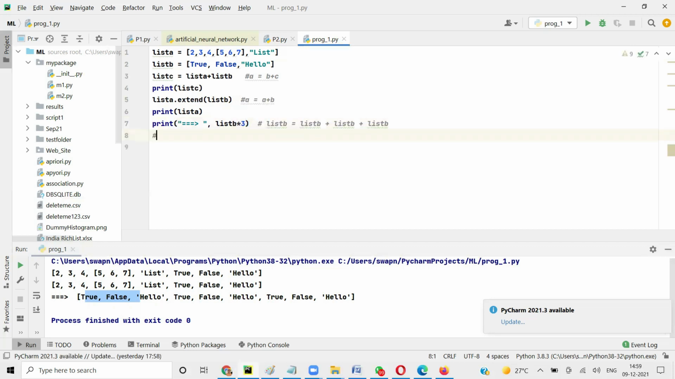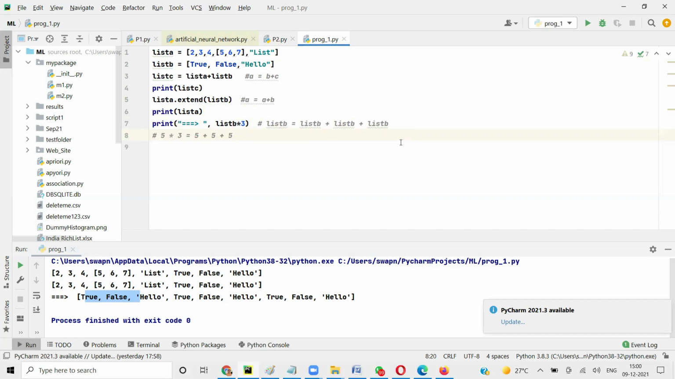See, when we say 5 into 3, what does that mean? It means we are saying 5 plus 5 plus 5. Isn't it? That's what multiplication is. Same way, when you say list B into 3, it's like saying list B plus list B plus list B. 3 times you are adding them together.